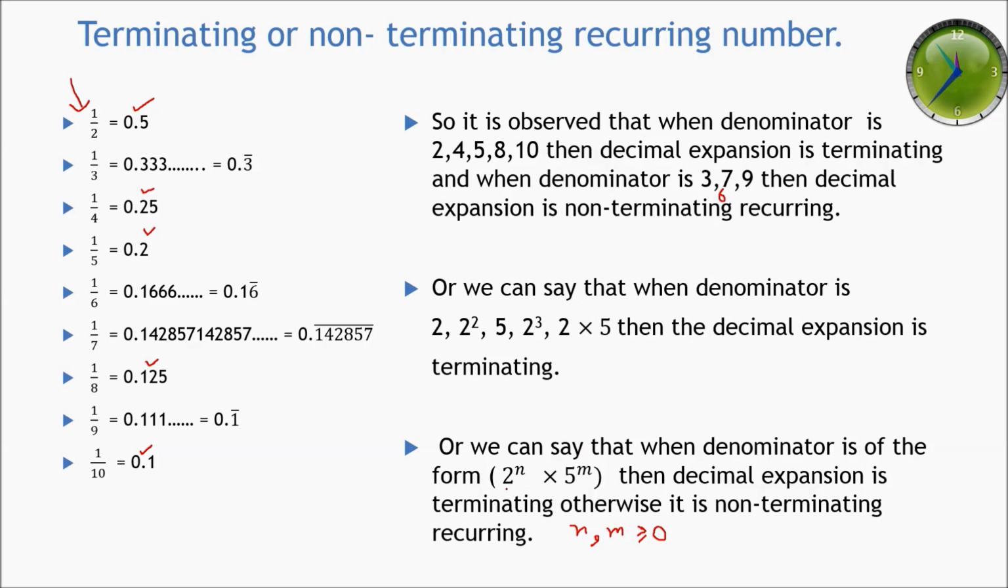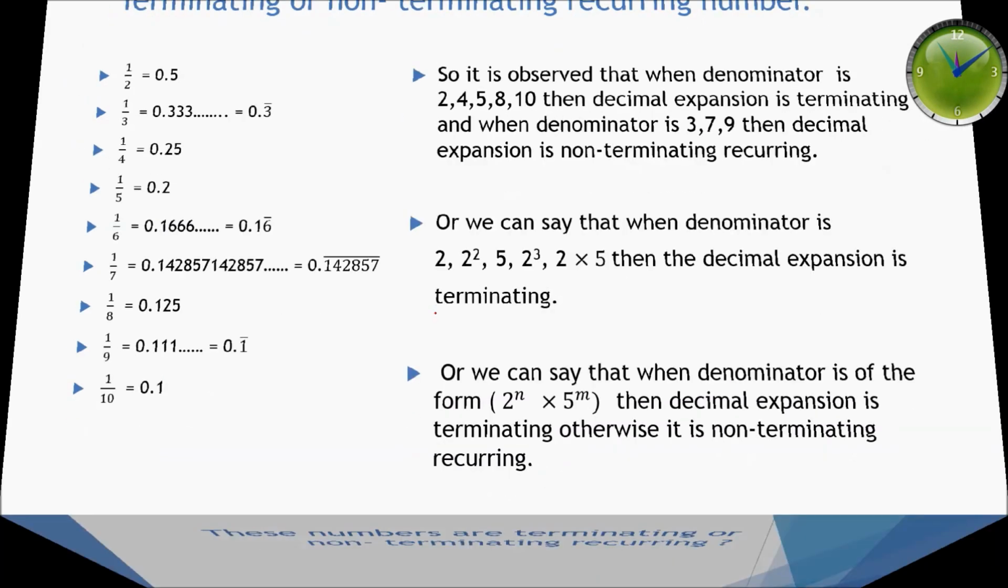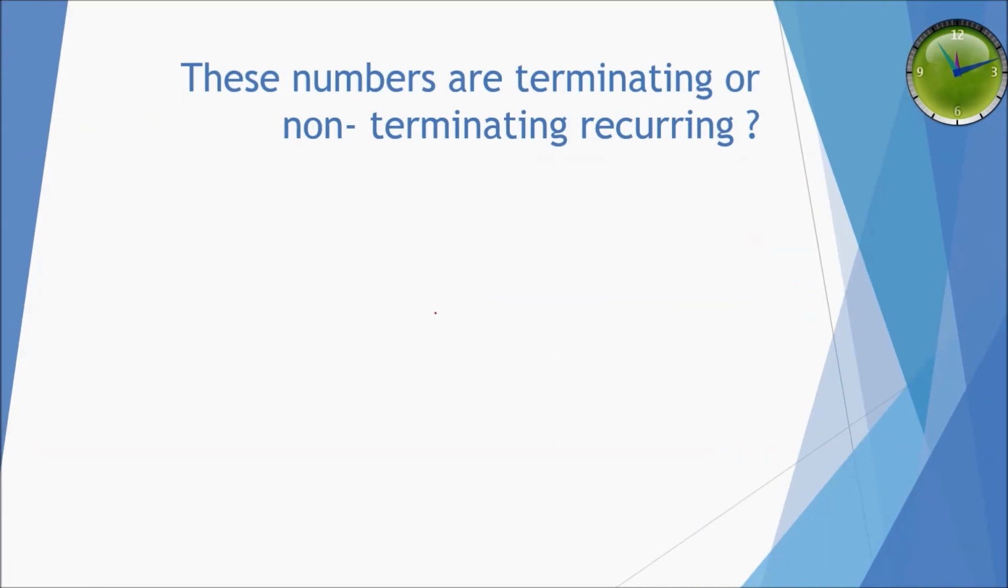So what we have to see is the denominator only, and if the denominator has factors of only 2 or 5, or a combination of 2 and 5, then the rational number is terminating. Now we will discuss whether these numbers are terminating or non-terminating recurring.